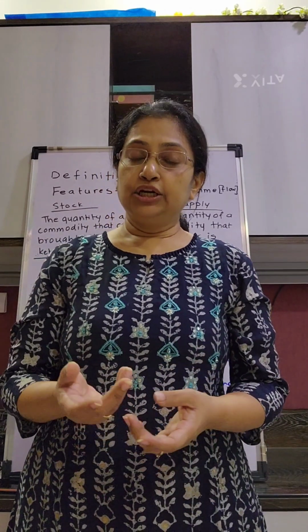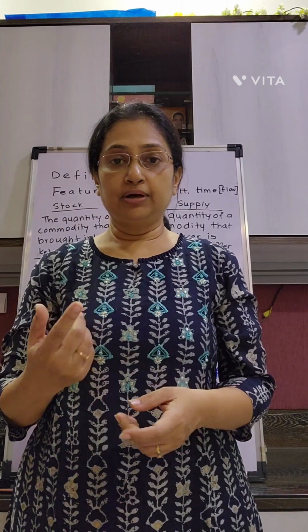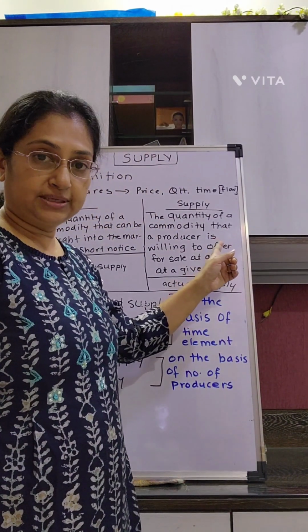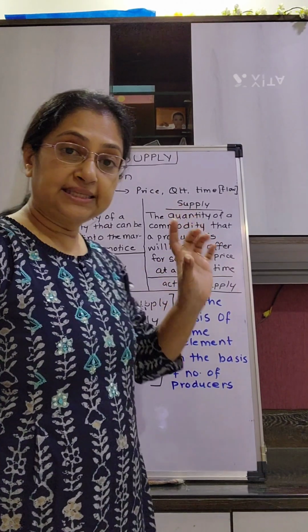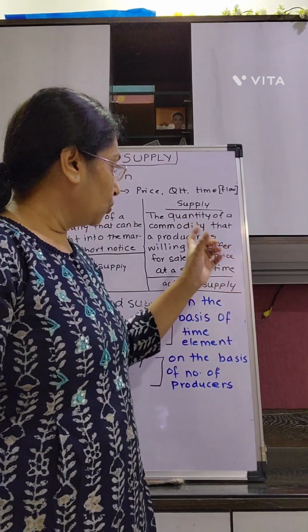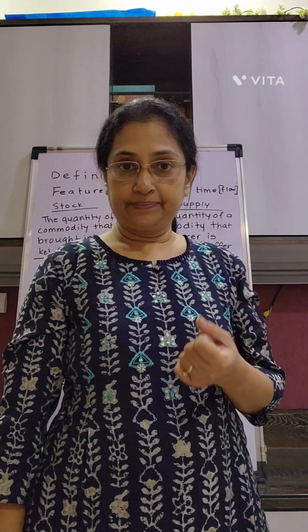So naturally, individual supply will mean supply by a single producer. So the same definition will follow for individual supply, which is the quantity of a commodity that a single or an individual producer would like to offer for sale at a particular price at a particular period of time.